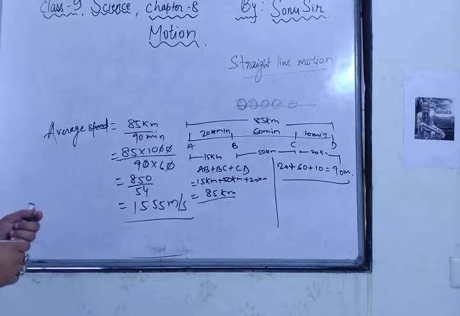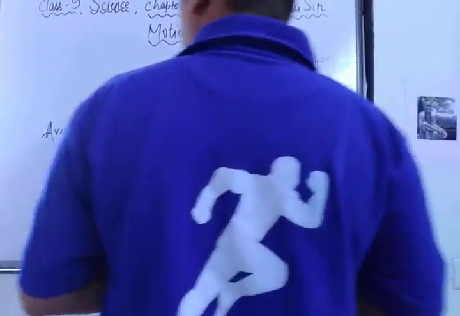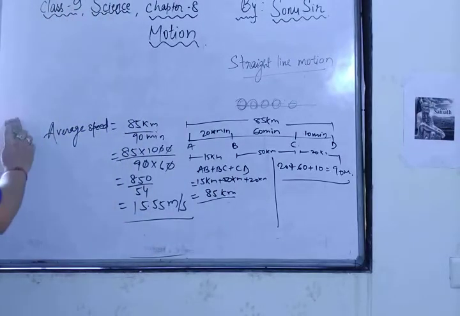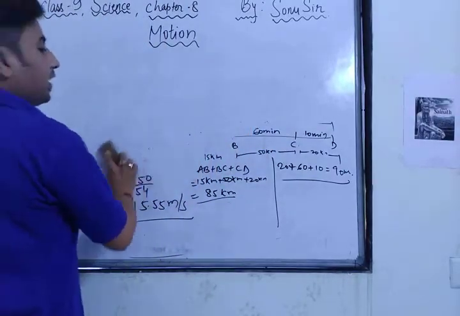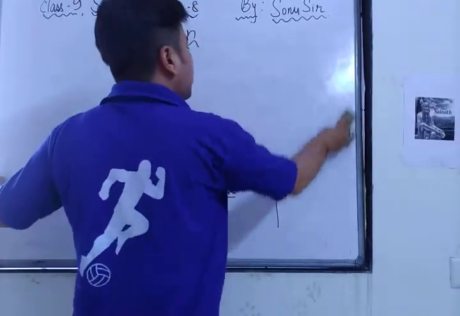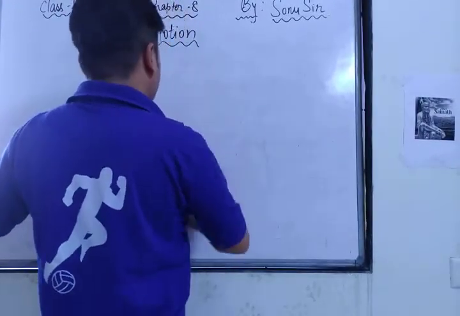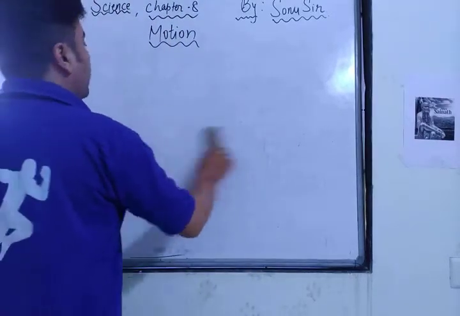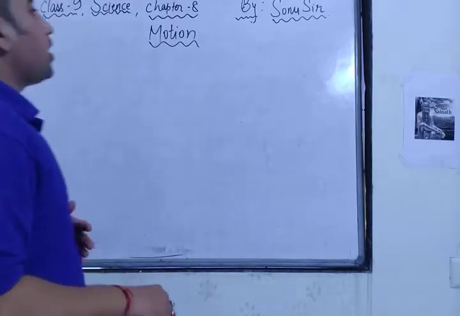First of all, an object has moved through a distance. On that day I had already explained the difference between displacement and distance. If you have not written it, please go to the previous video, where I wrote each definition. I am telling you again in this video. Distance means the length of path covered by a moving object on a plane.